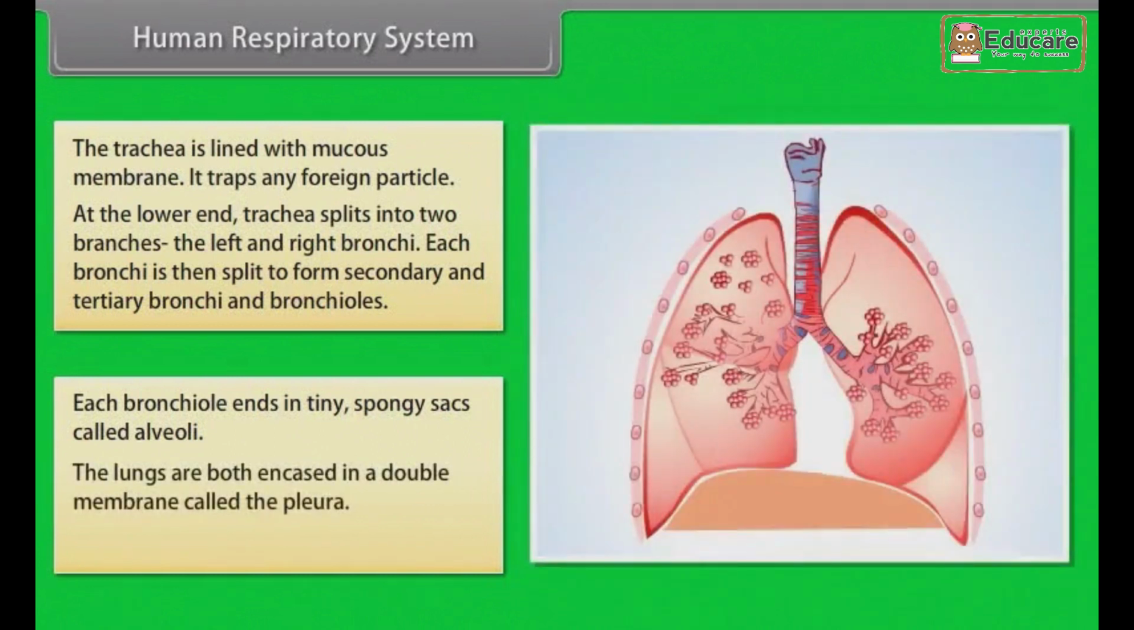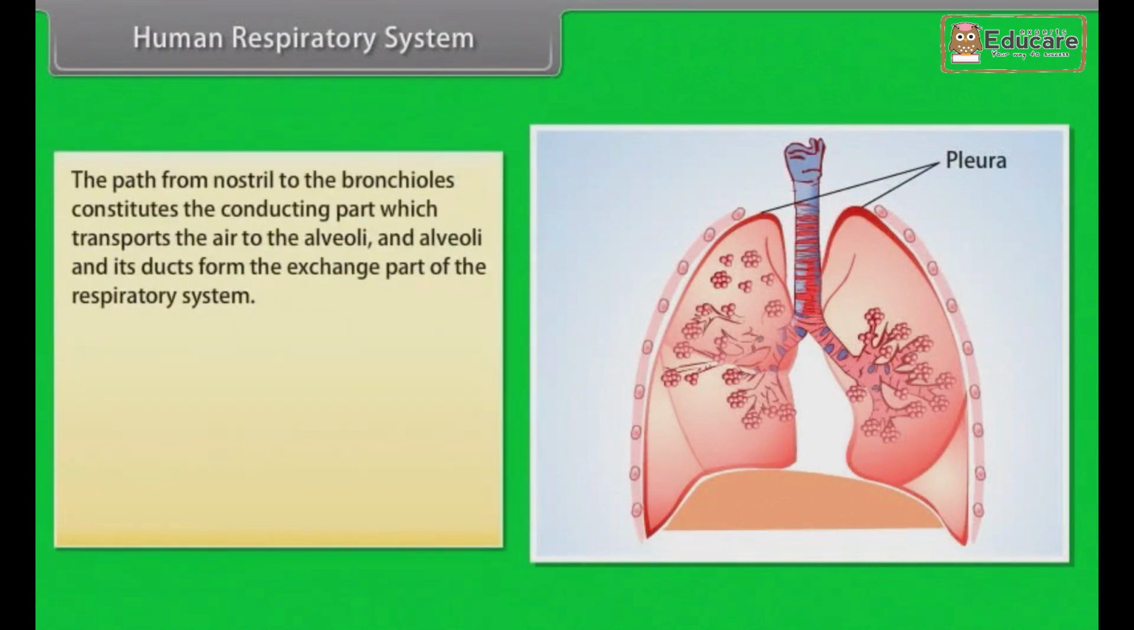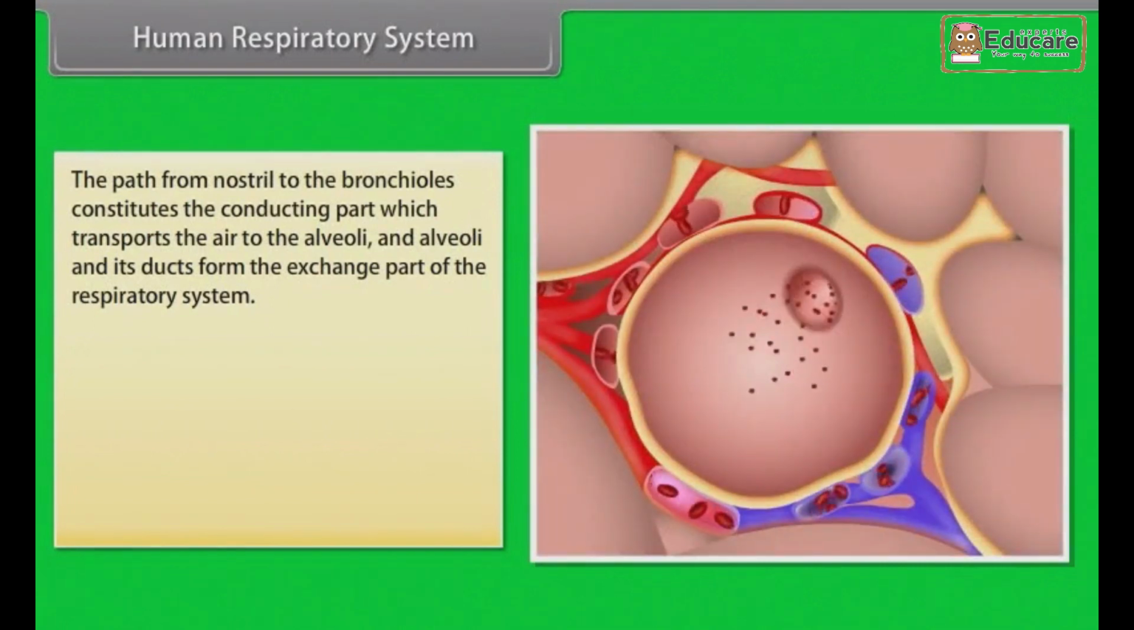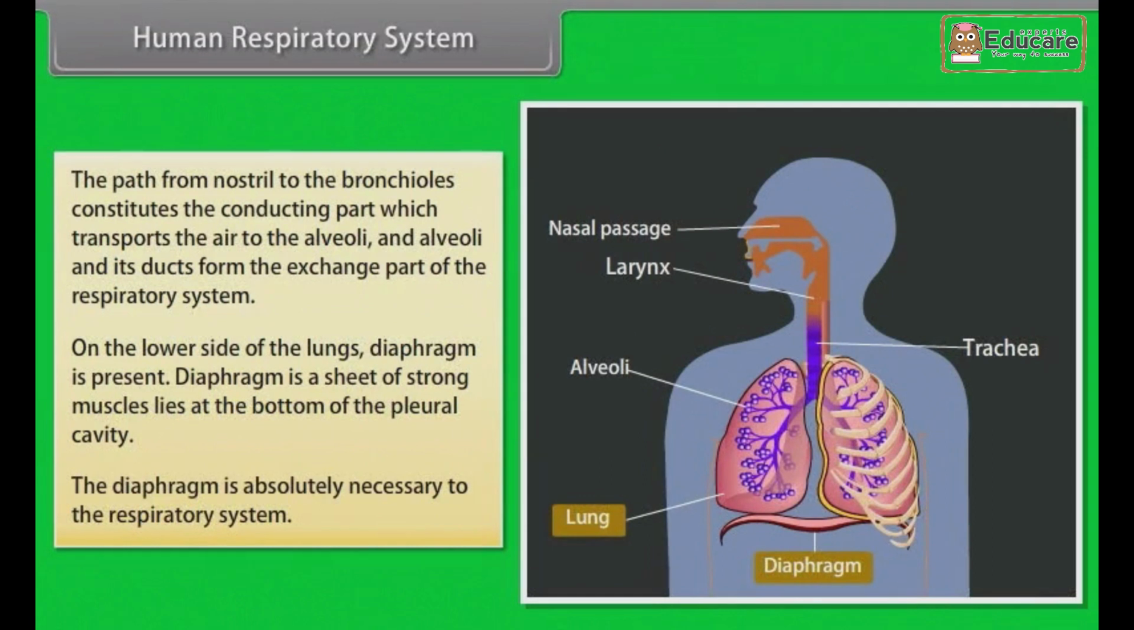The lungs are both encased in a double membrane called the pleura. The pleura protect and cushion the lungs. The path from nostril to the bronchioles constitutes the conducting part, which transports the air to the alveoli, and alveoli and its ducts form the exchange part of the respiratory system. On the lower side of the lungs, diaphragm is present. Diaphragm is a sheet of strong muscles that lies at the bottom of the pleural cavity. The diaphragm is absolutely necessary to the respiratory system.